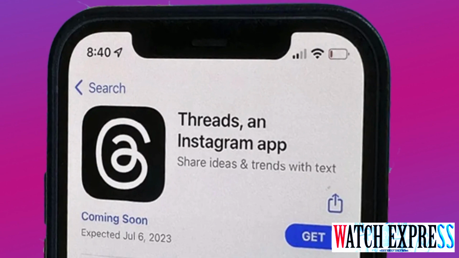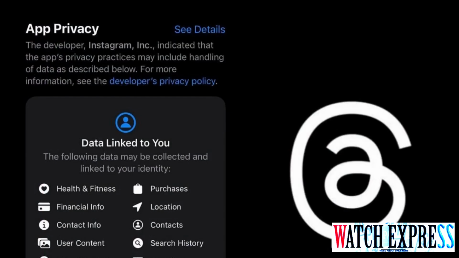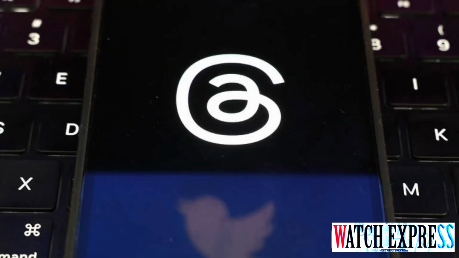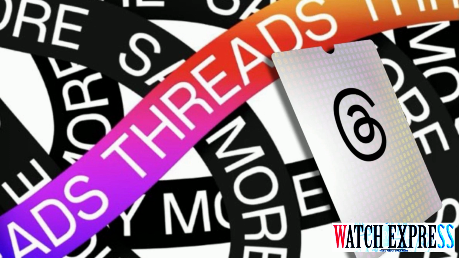Instagram Threads privacy? However, Instagram Threads raise privacy concerns. The app's App Store listing lists many permissions, including access to financial info and sensitive info. That's a lot of trust in an app from Meta, the former Facebook, which has been embroiled in scandals.